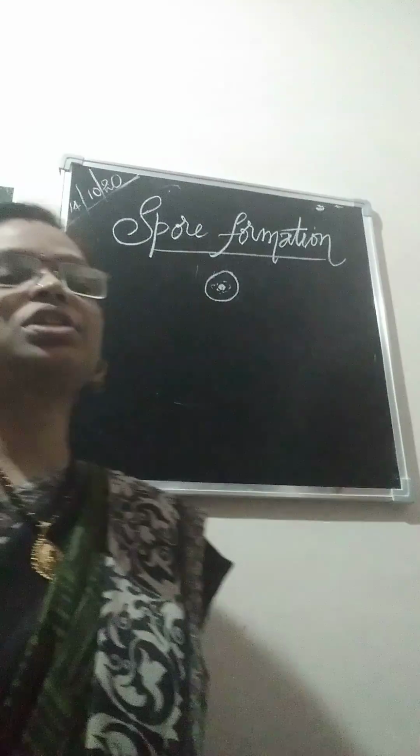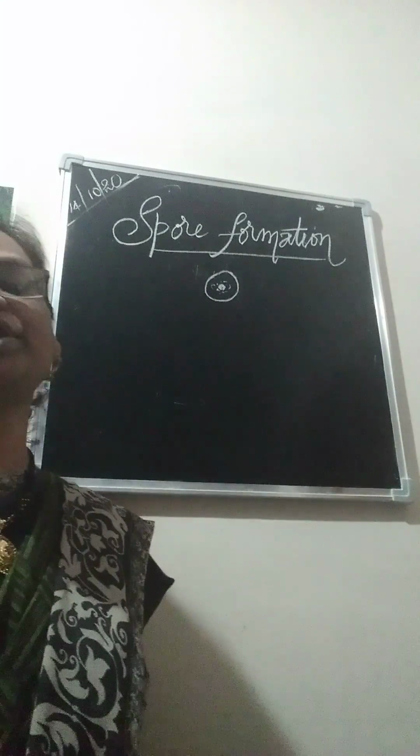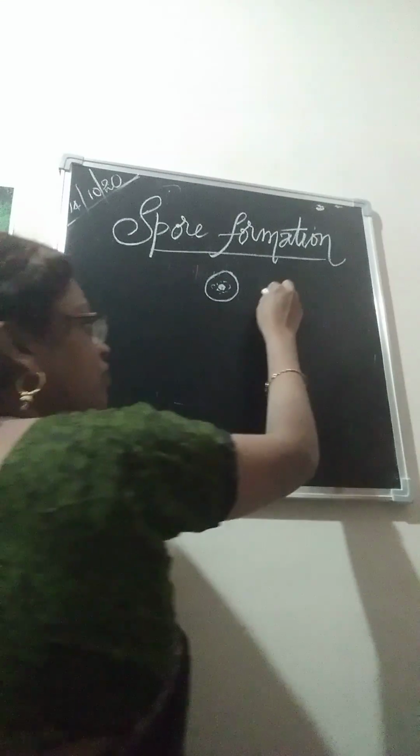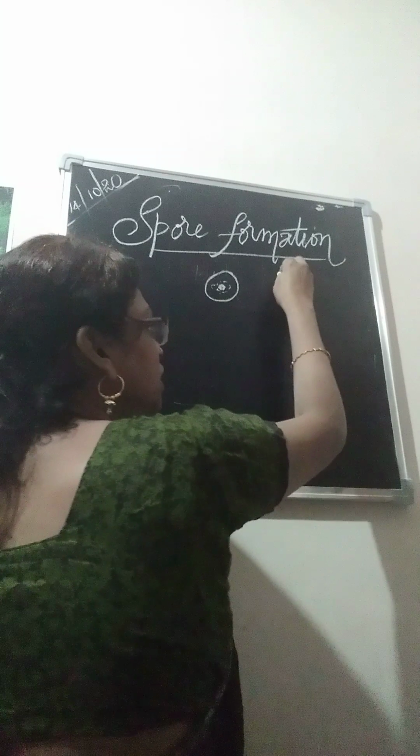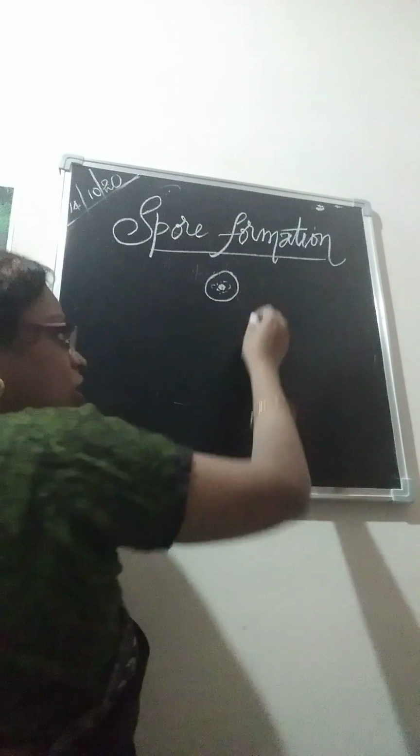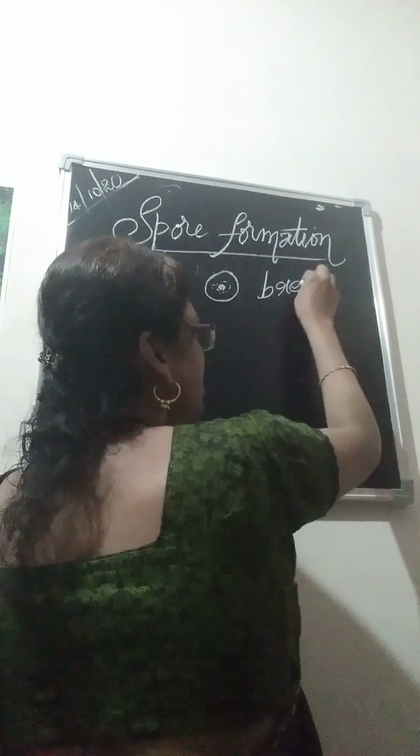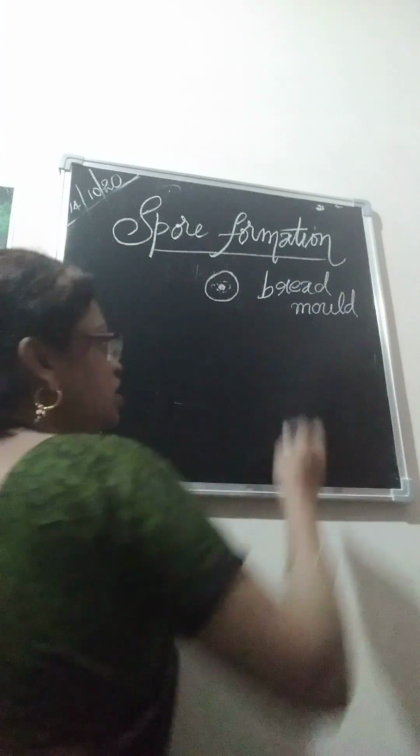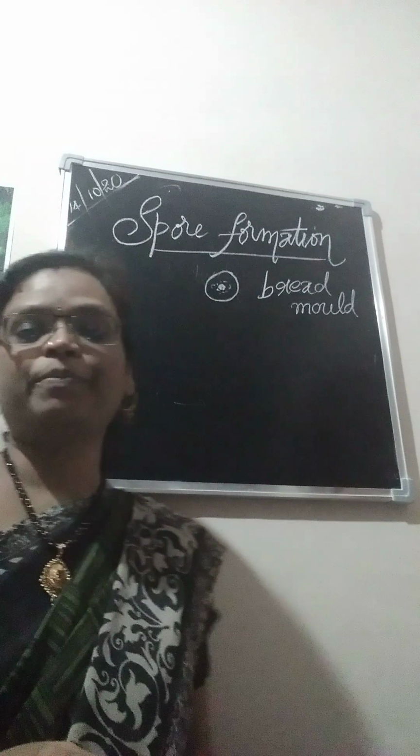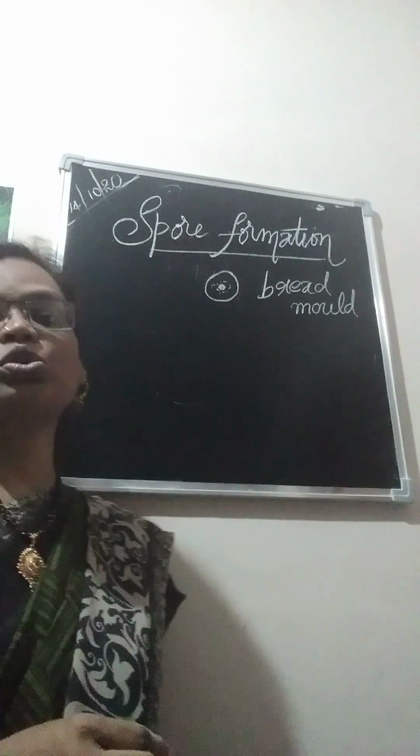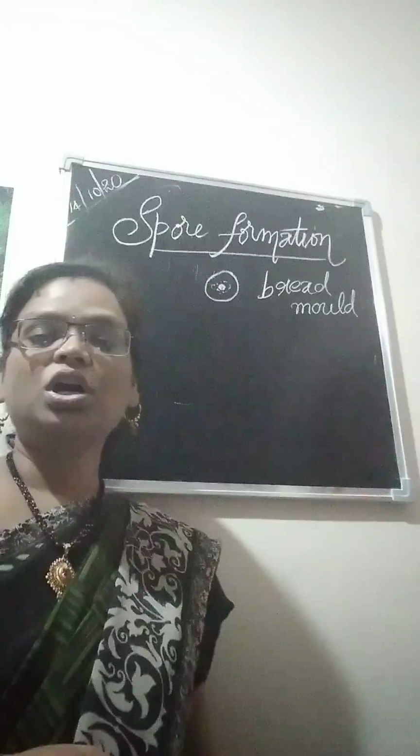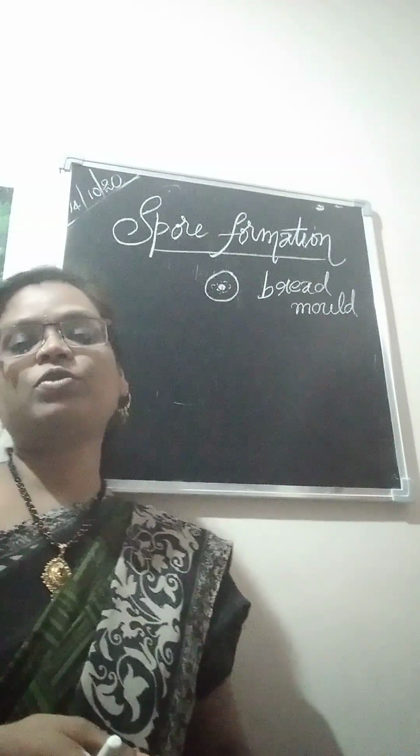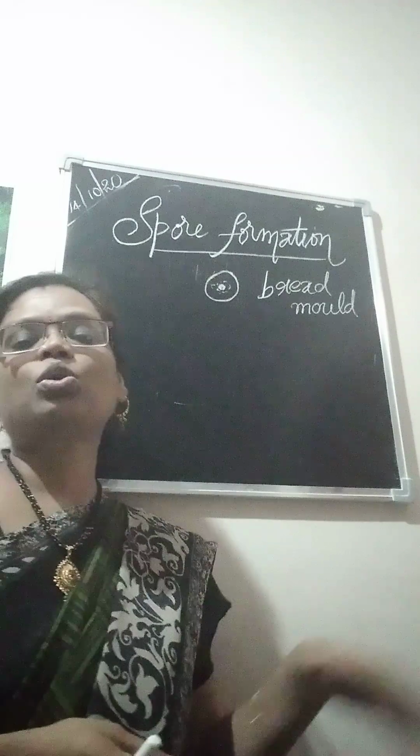So how are these spores useful in asexual reproduction? We see it in multicellular fungi like Penicillium and bread mold. We'll take bread mold as the example. Bread mold is a type of fungus that grows on moist bread. If you sprinkle a little water on a bread slice and leave it, after a few days we'll see the growth of fungus.